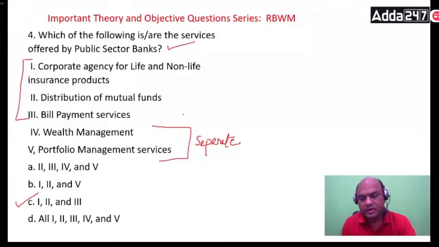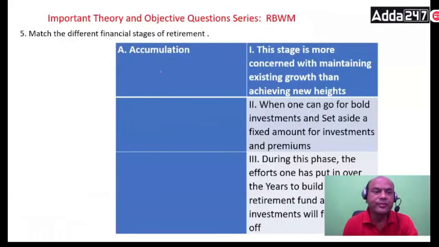Next one. Match the different financial stages of retirement. Accumulation: this stage is more concerned with maintaining existing growth than achieving heights.